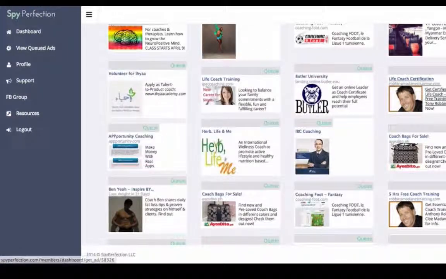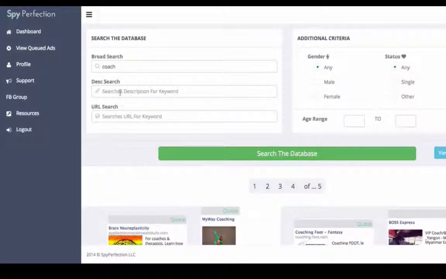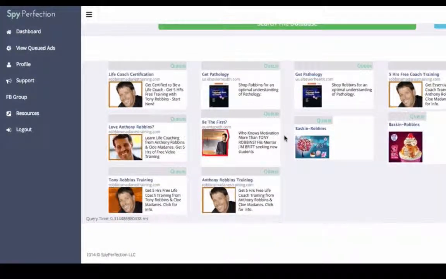Let's say we wanted to see how many things that Tony Robbins actually has put out there. I might want to, in the URL, search, or actually in general, put in Robbins. Just a search for Tony Robbins. Okay, and let's see here. As we can see, there's more Tony Robbins ads. There's also Baskin Robbins ice cream. So if you're really hungry, you can send a Baskin Robbins gift coupon to Tony Robbins.